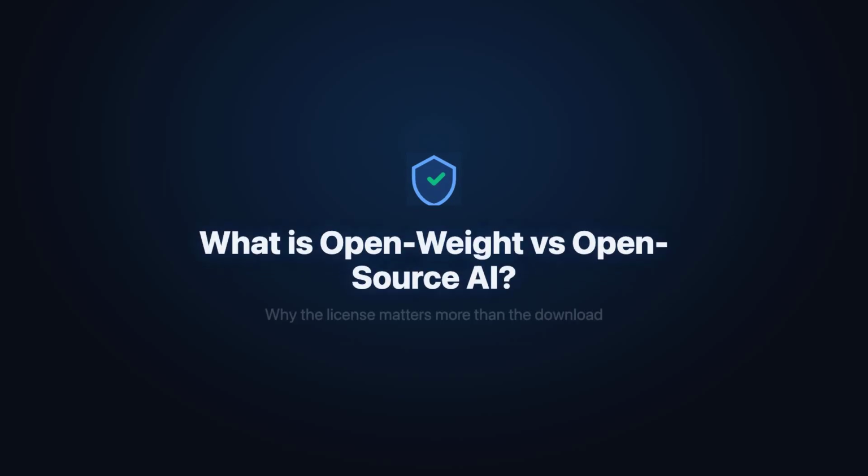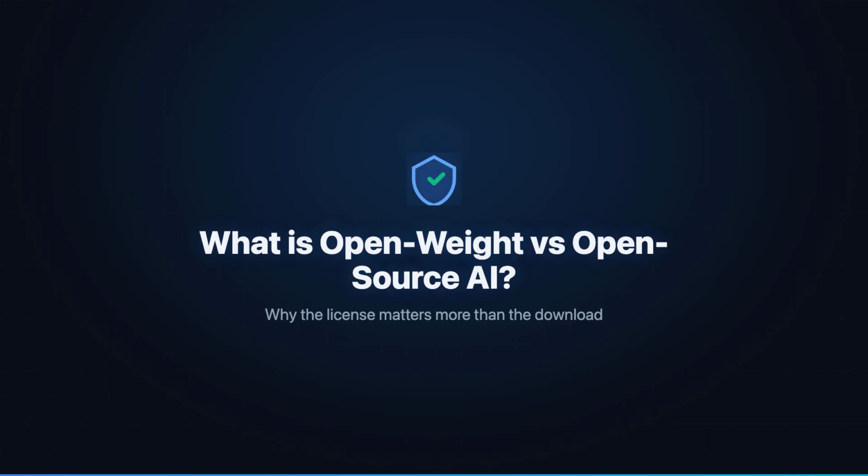Today we break down why open weights are not the same as open source. With NVIDIA's Nematron open model license permitting commercial use under custom terms, Llama-style community licenses adding restrictions, several Quinn and Minimax releases shipping under OSI-approved Apache 2.0 or MIT, and MetaMuse Spark from April 2026 staying fully closed. The labels get confusing fast.